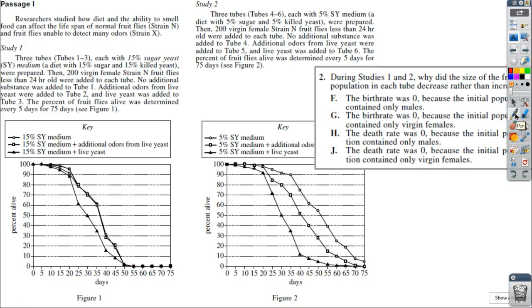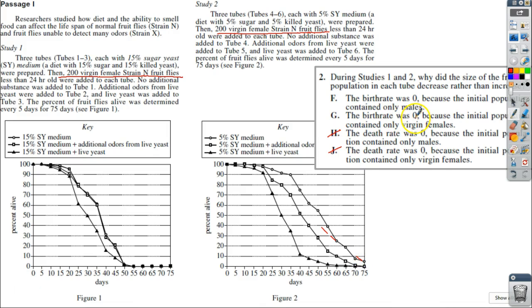All right, second question. It says during studies 1 and 2, why did the size of the fruit fly population in each tube decrease rather than increase? So we're looking at birth rate and death rate. Let's go back here: 200 virgin female strain N fruit flies less than 24 hours old were added, and over here we've got 200 virgin female strain N fruit flies. So that kind of makes sense that there wouldn't be any fruit flies being born. So let's take away death rate, because death rate wasn't 0. They actually did die off in both.